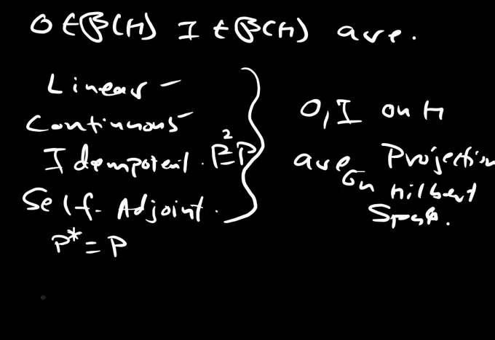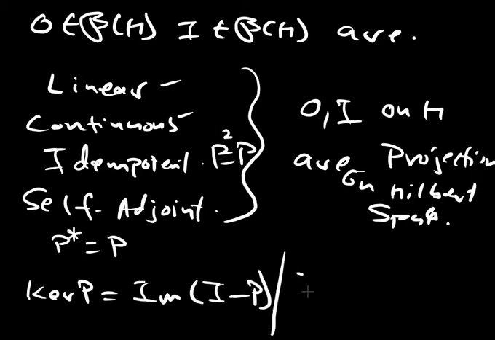Now the kernel of P is nothing but the image of I minus P, and the image of P is nothing but the kernel of I minus P. So the point here is that the null space and the image get reversed.